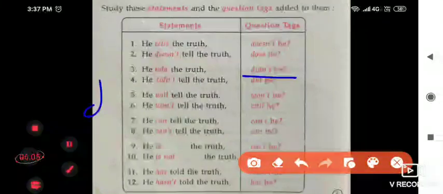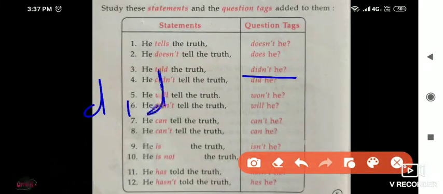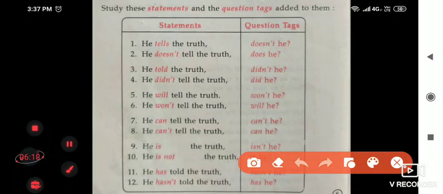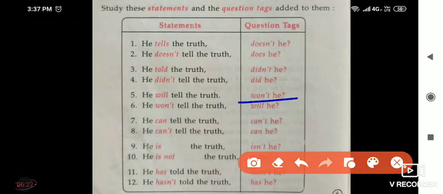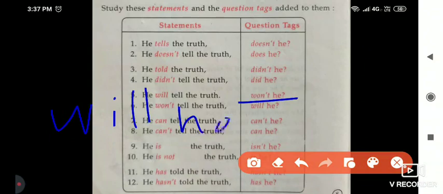Didn't means did not. Won't means will not.